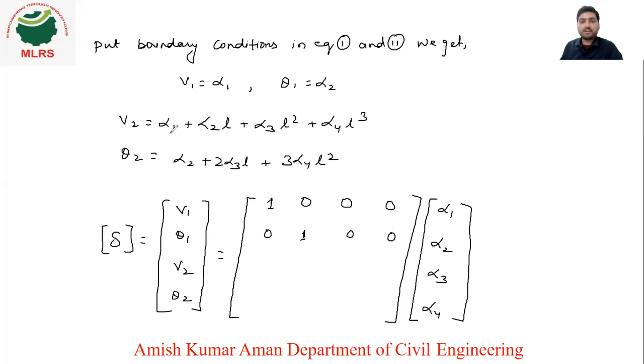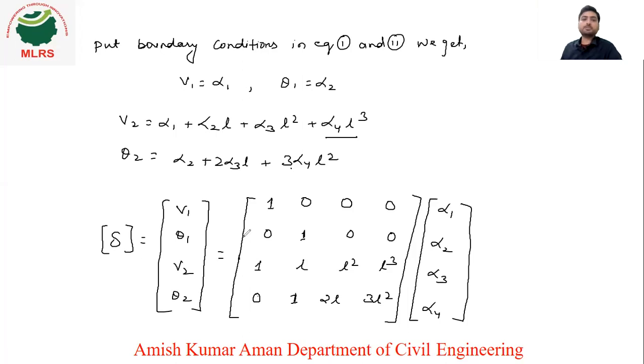Coming to v2, alpha 1 is 1, alpha 2 is L, alpha 3 is L square and alpha 4 is L cube. Similarly for theta 2, alpha 1 is 0, alpha 2 is 1, alpha 3 is 2L and alpha 4 is 3L square.